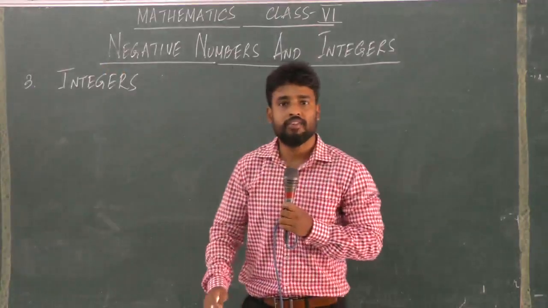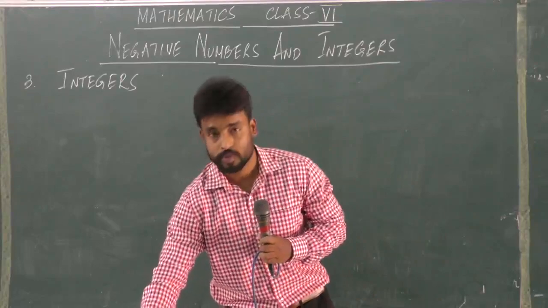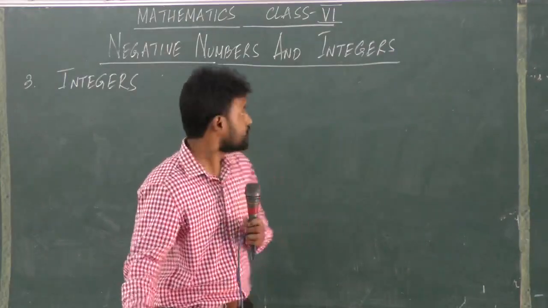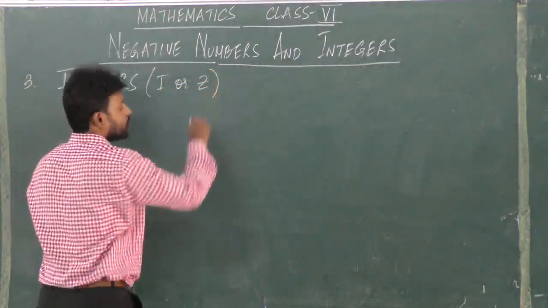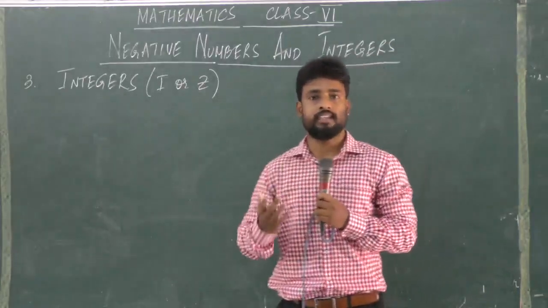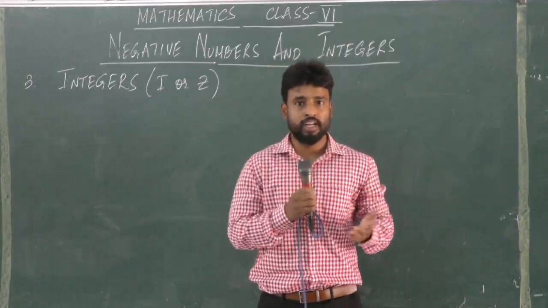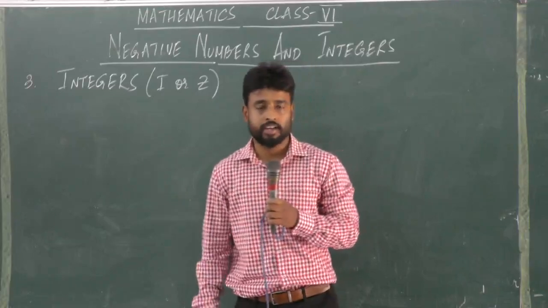And the third topic we have is integers. So integers are denoted by I or Z. In our previous video, we have already discussed whole numbers and natural numbers. We know that natural numbers are counting numbers, and they start from 1 and carry on till infinity.